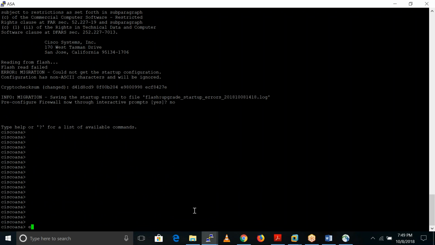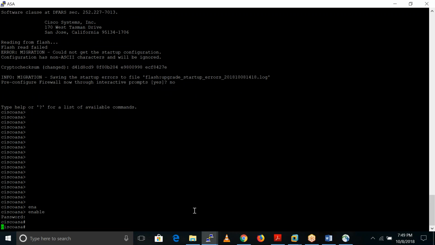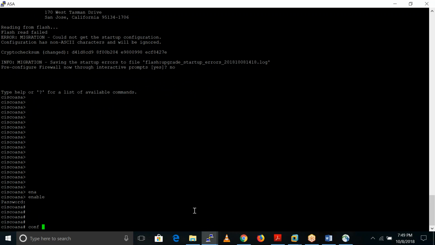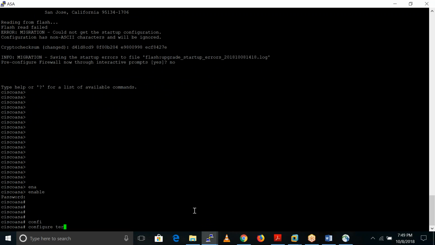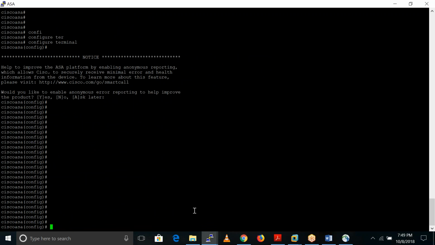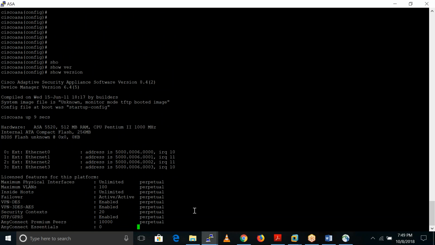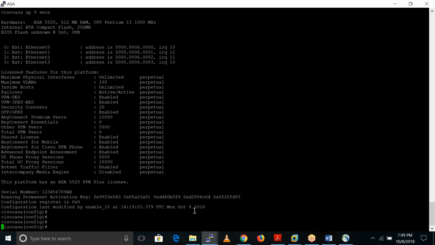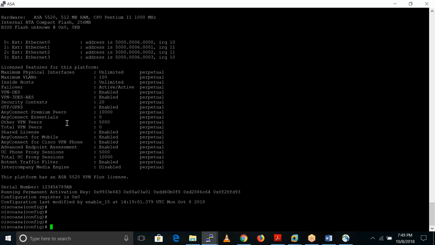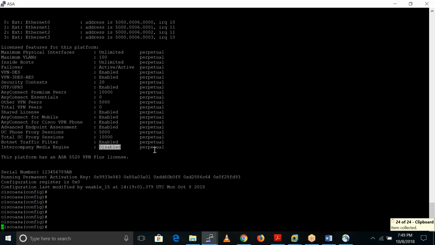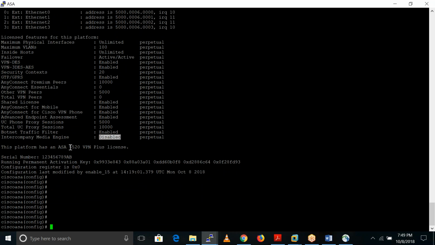After that you get this prompt. So you first run enable. After that you type configure terminal. And from here you just need to run the version command again. Same thing, a few features are also disabled in this version, right? If you are able to see, for that we need a license, feature with license. So right now it is running with the ASA 5520 VPN plus license.